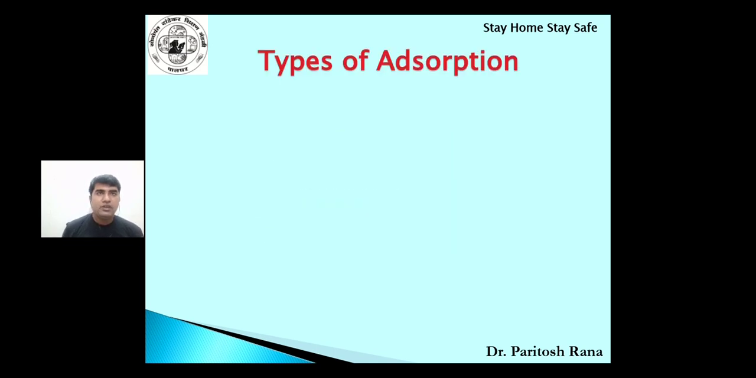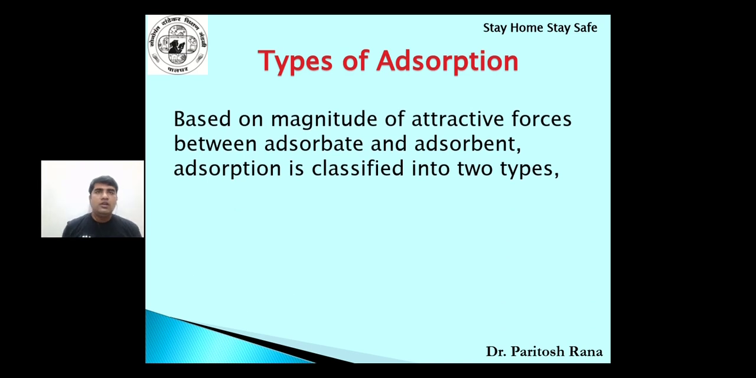Okay. Now let us discuss something about types of adsorption. Based on the magnitude of attractive forces between adsorbate and adsorbent, adsorption is classified into two types. As we have discussed, there is some kind of attraction between the paper and the pencil. Depending upon the kind of attraction, there are going to be two types.